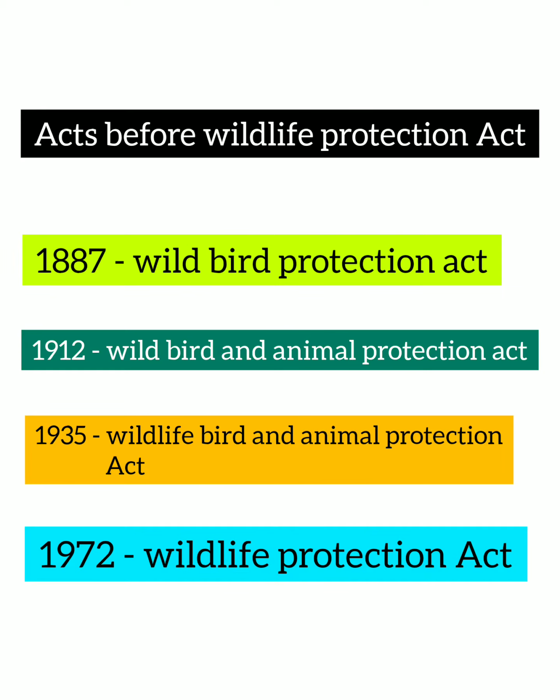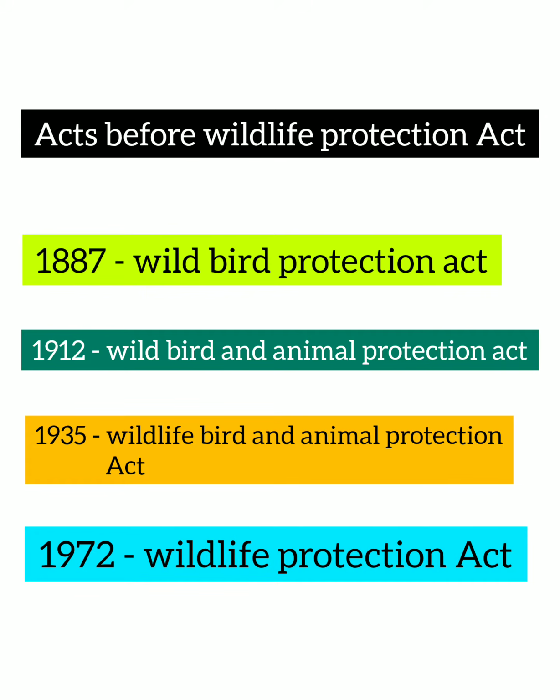Before this Wildlife Protection Act, the first act was in 1887, which was the Wild Bird Protection Act, and this act was passed during the British Indian government. This law made it illegal to possess and sell wild birds. So you cannot sell wild birds and you cannot possess wild birds.